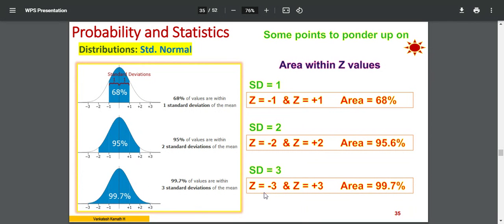99.7% is the area when you take minus 3 to plus 3. So which one to select when? You need to understand this area. From where did I get this area? Can anyone tell me how I got 68%? Look at the graph in front of you. What is the meaning of 68%?